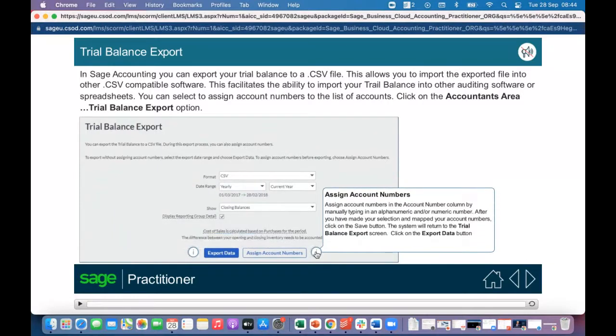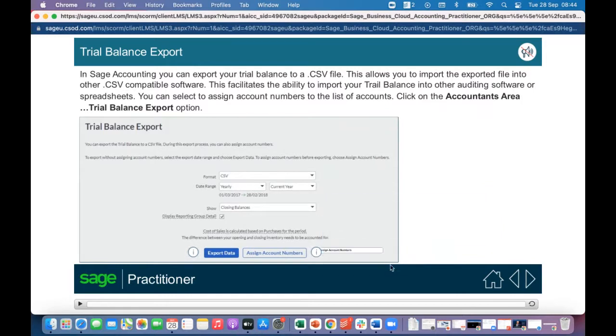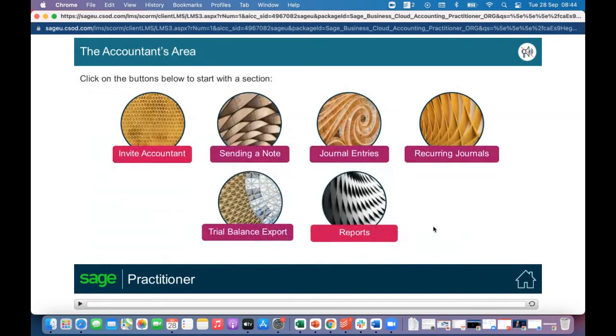All right, assign account numbers. Assign account numbers in the account number column by manually typing the alphabetic and/or numeric numbers. After you have made your selection and mapped your account numbers, click on the Save button. The system will return the trial balance screen. Click on the Export Data button. So that's all you need to really do there, and that is it in terms of exporting your trial balance.